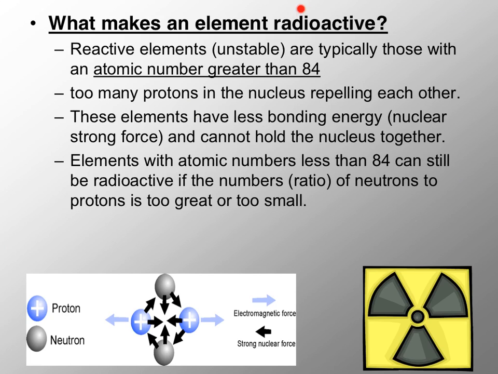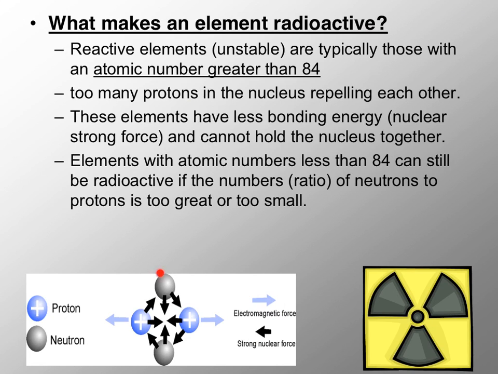So we've all heard about radioactivity and radiation, but what is it? The short answer is that this is happening inside the nucleus, and this is really hard to describe, but we understand gravity, we understand static electricity, but now we have nuclear force, or strong nuclear force. This is holding protons and protons together.